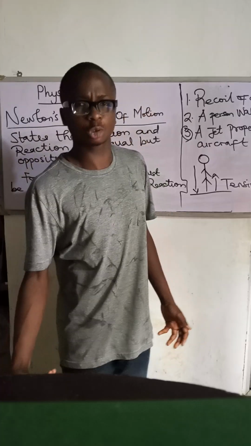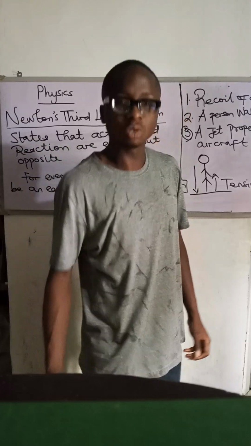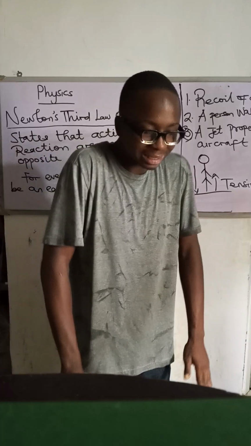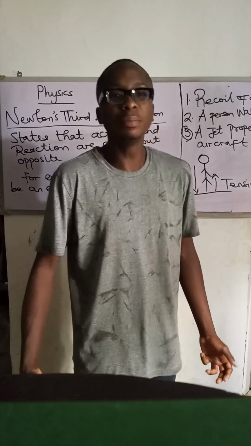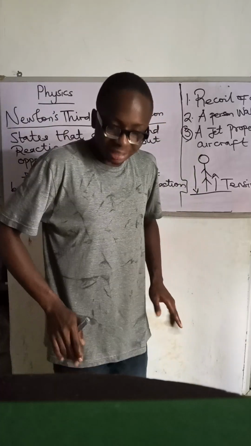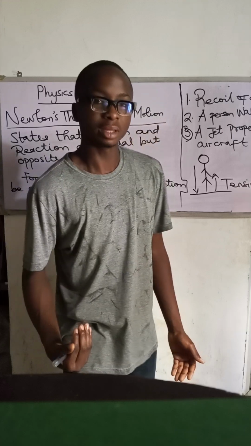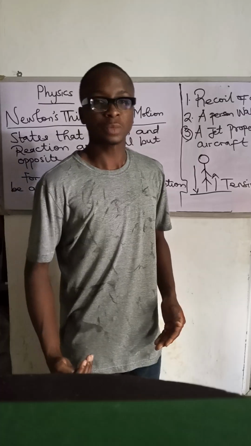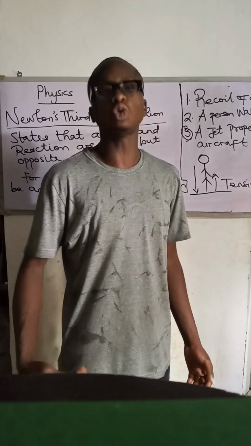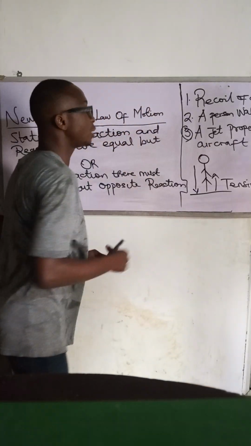But because there's a force, as I'm walking, the ground is acting on me and I'm acting on it. That's why we are balanced. I'm not going down. I'm acting with my force on the ground, and the ground is also acting on me. That is action and reaction. They are equal. That's why I'm walking normally, and the ground is not going down, but it is opposite because one is going like this and another is coming like this. Now, a jet propelled aircraft is the same thing.